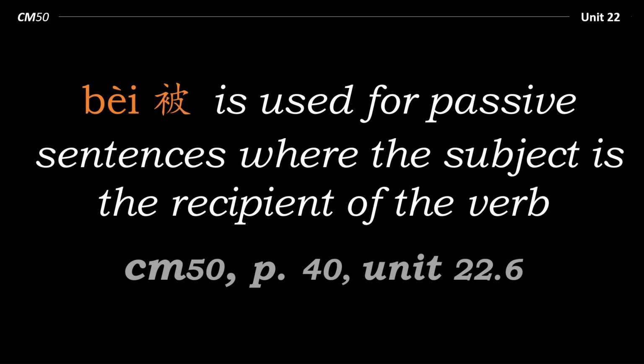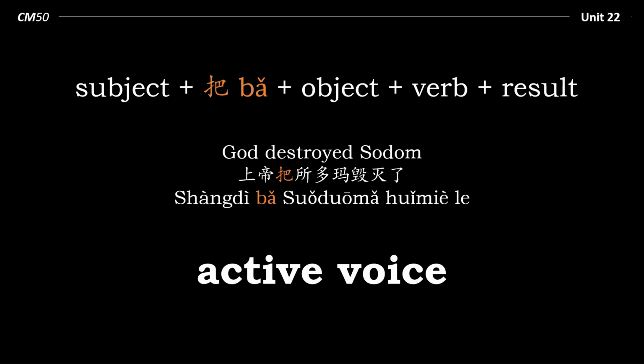However, 被 is used for passive sentences where the subject is the recipient of the verb. So note, the subject is the recipient of the verb. In active sentences, the subject is the doer of the verb. God destroyed Sodom. 上帝把索多玛毁灭了. So God, 上帝, is both the subject and the doer.